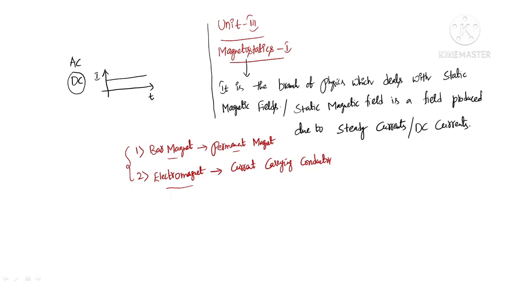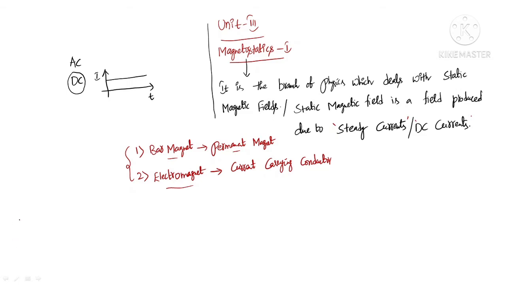When we are dealing with the magnetic fields produced due to steady currents or DC currents, we can call such a study magnetostatics. So this is the basic definition of magnetostatics and why we call it magnetostatics.